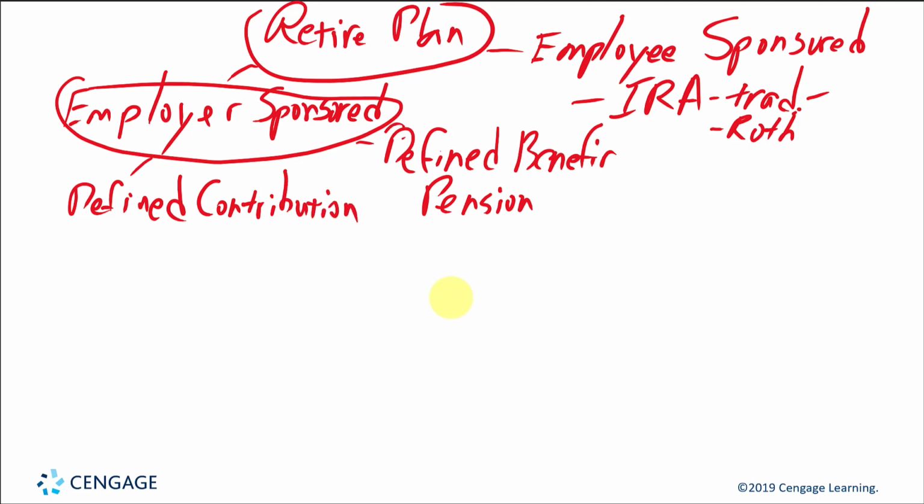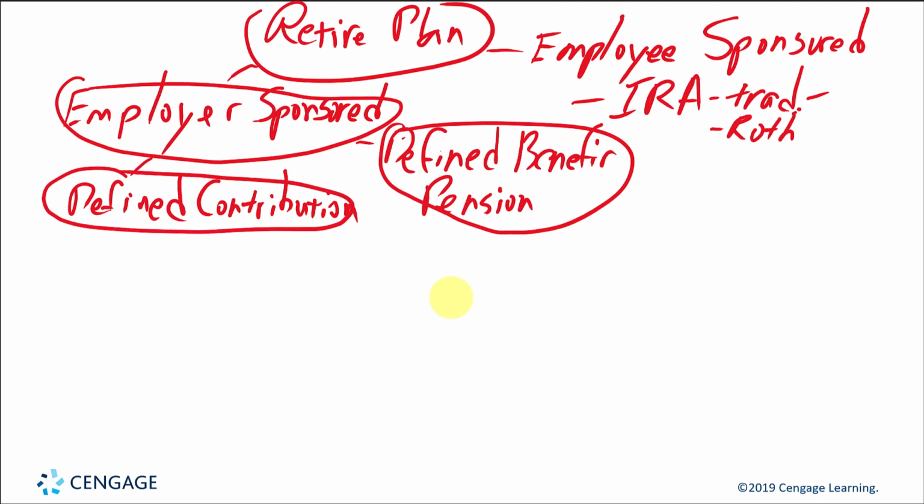Okay, defined benefit still has contributions, but it's based upon the benefit that the employee is expected to get when they retire. Whereas with defined contribution plans, we just figure out how much we're going to put in each year for the employee, and that's it. Whatever's in the plan is what the employee is going to get at the time they retire or leave the company. So there's a few mentioned here in Chapter 9 for defined contribution plans.